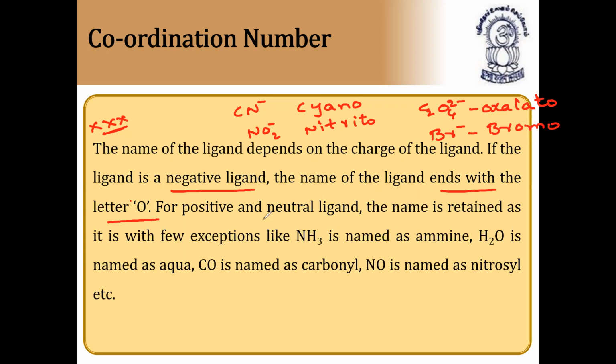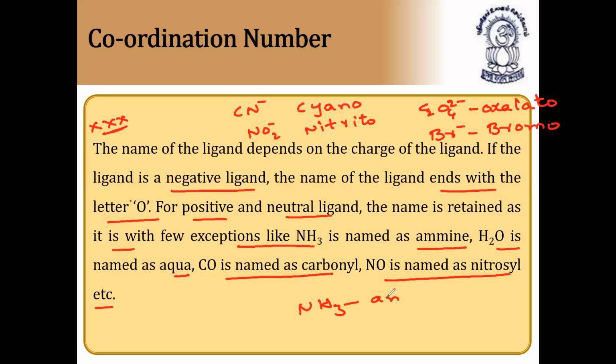For positive and neutral ligands, the name is written as it is, with a few exceptions like ammonia, which is named as ammine. Water is aqua. CO is named as carbonyl. NO is named as nitrosyl. So for neutral ligands, we give the name as it is. For ammonia, we will not write ammonia, we will write it as ammine. For water, it is aqua. For CO, carbonyl. For NO, nitrosyl.